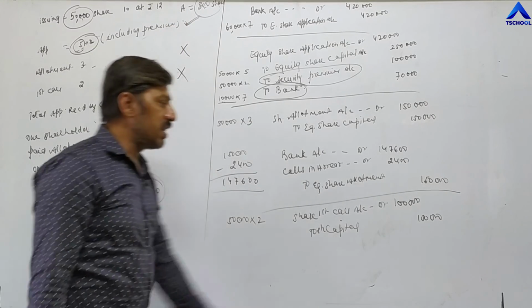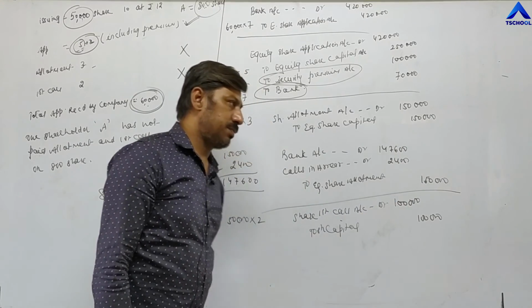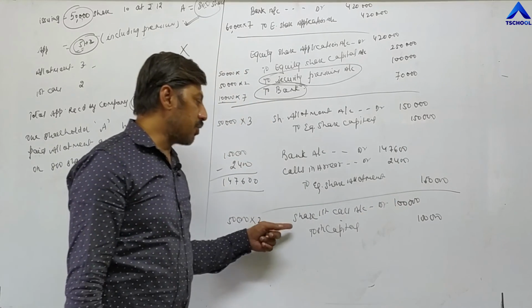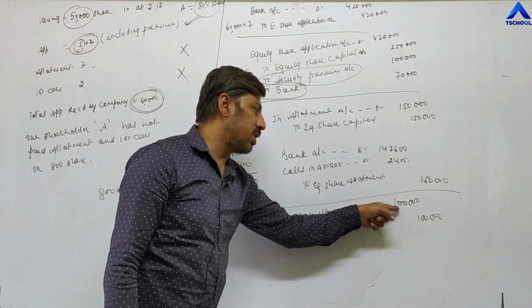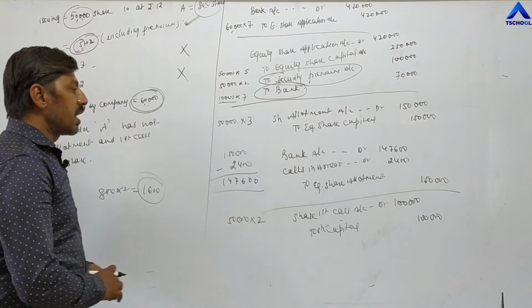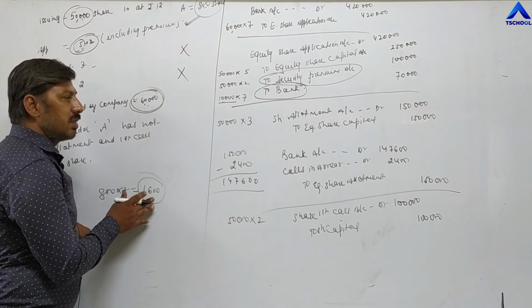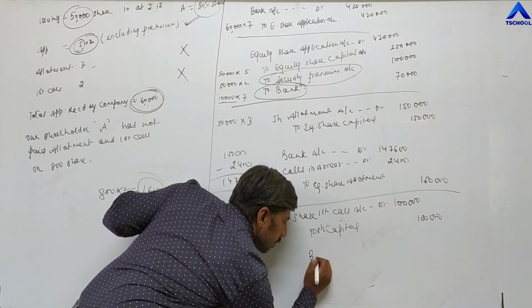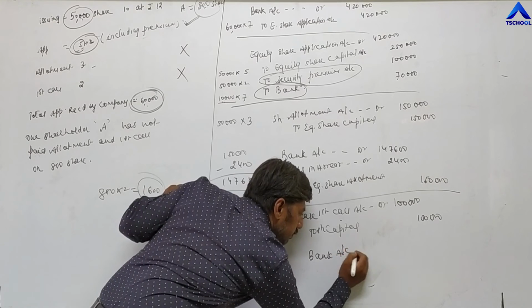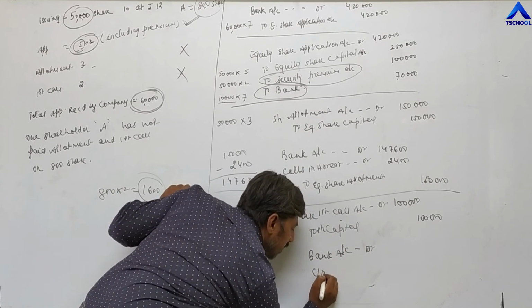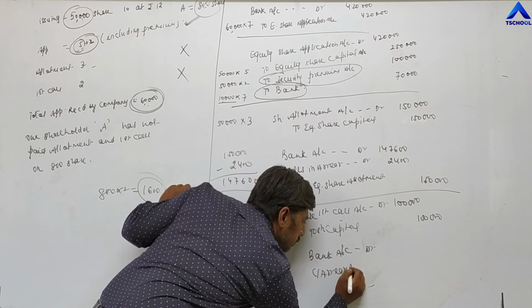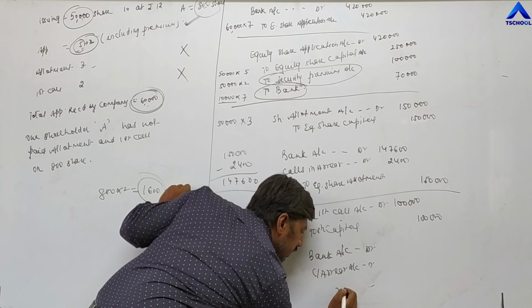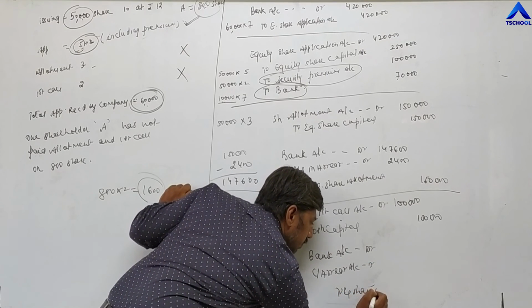So out of the first call amount of 1,00,000 rupees, the company has not received 1,600. So the company will show the entry like this. Bank account debit, calls in arrear account debit, to equity share first call.